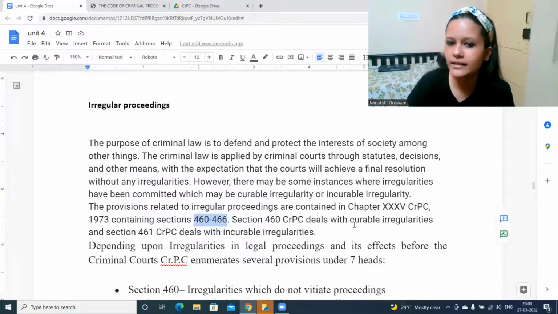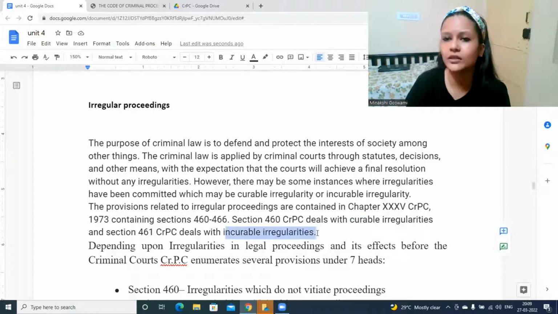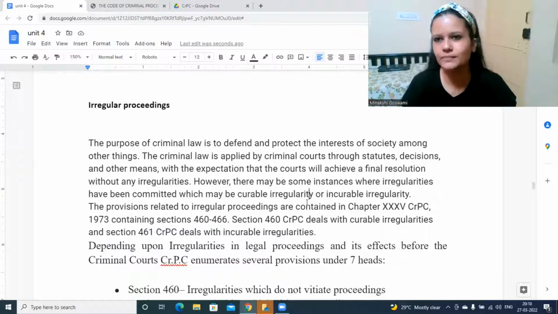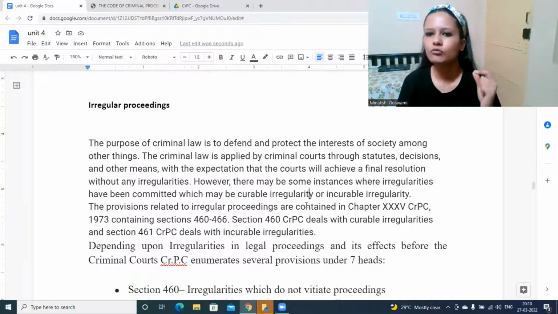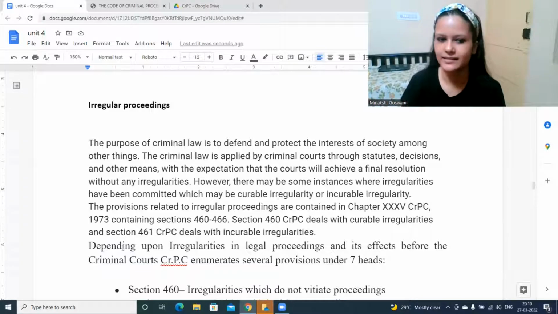The first one is curable irregularity, that is section 460, and section 461 is incurable irregularity, as in it's okay if this has happened, but this is not okay. There might be different irregularities, different problems that may happen. Some will affect the proceeding, while for others, even if it has happened, the decision that has come would be applicable as such.